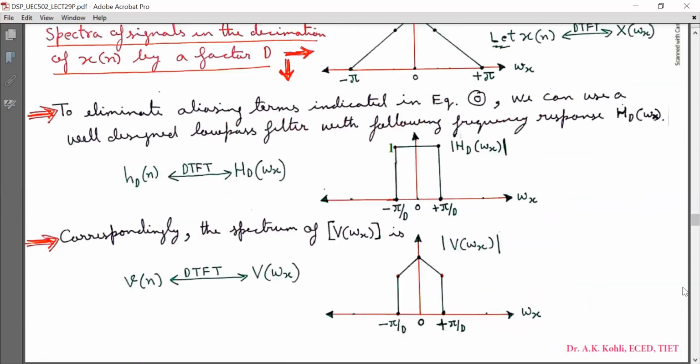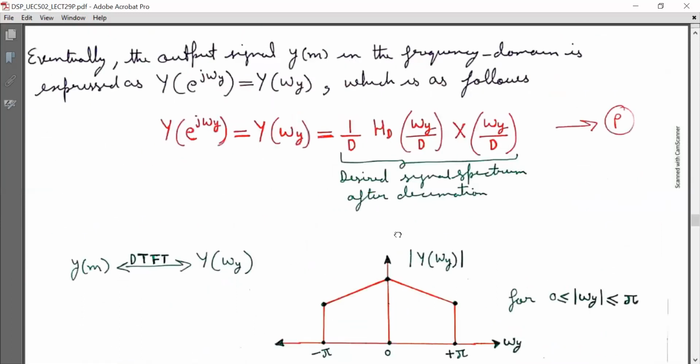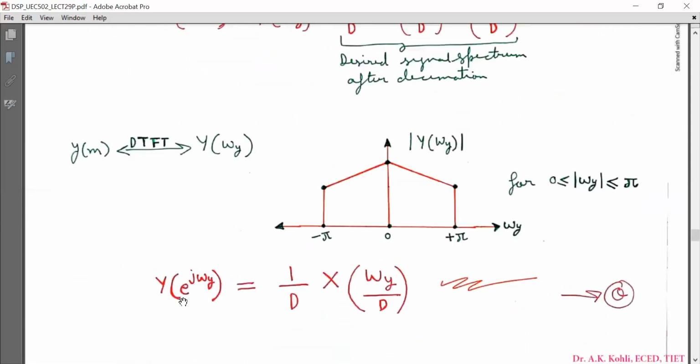So we will substitute 1 here, and in the end I will get the result Y e raised to j omega y is equal to 1 by D into X omega y by D. So this 1 by D is a scale factor only. So what I have got is a downsampled signal ym at the output at a sampling rate Fy, which is equal to Fx by D, and this is how the downsampling takes place.